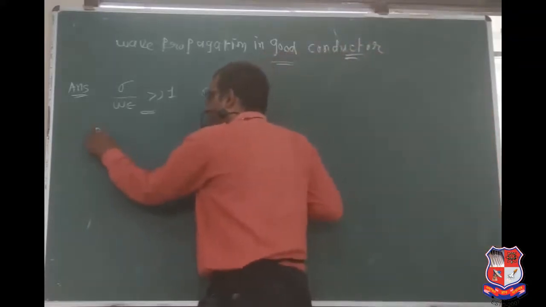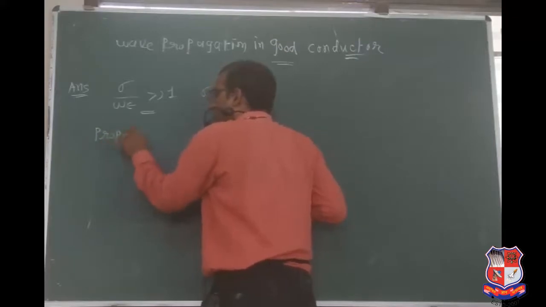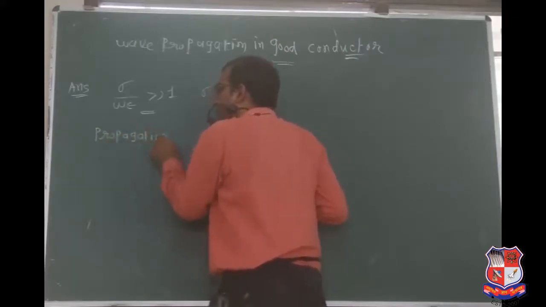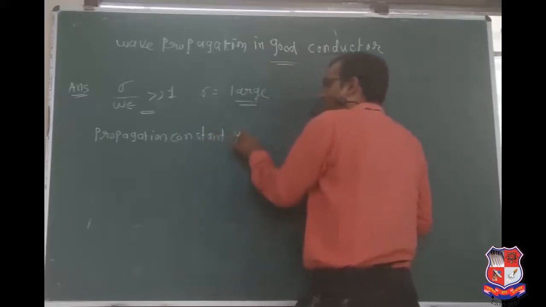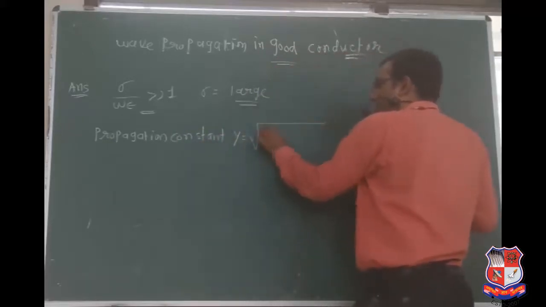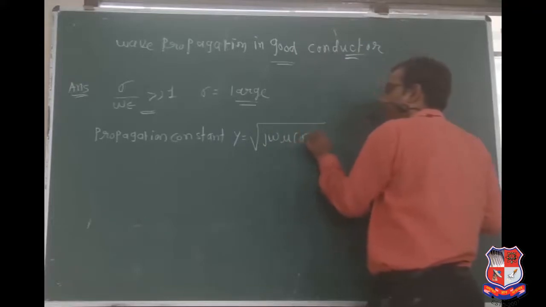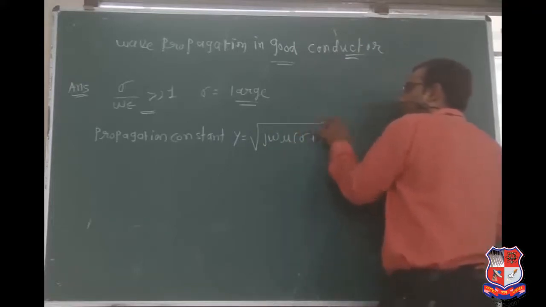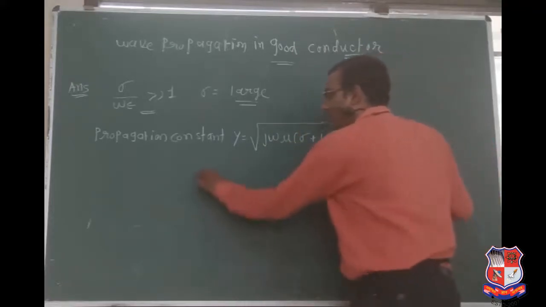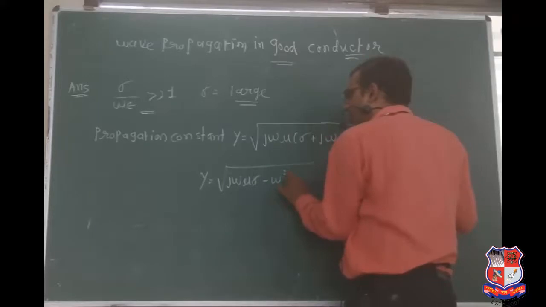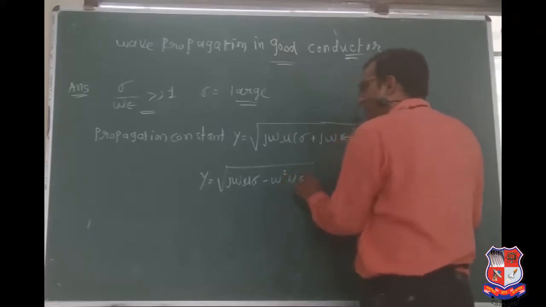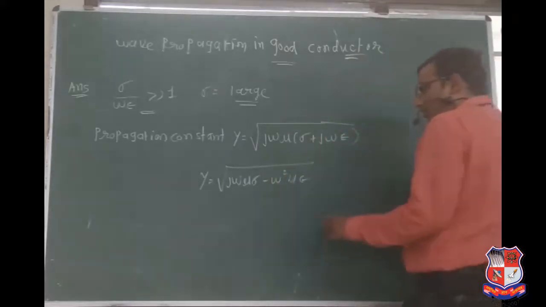Now, what is the equation of the propagation constant? The propagation constant is known as gamma. Gamma equals the square root of j omega mu times (sigma plus j omega epsilon). Now, gamma equals the square root of j omega mu sigma minus omega square mu epsilon.